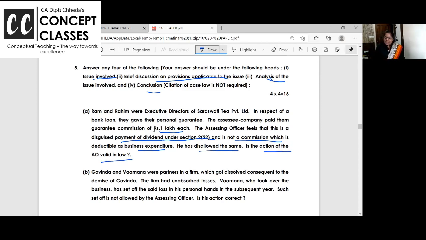And he is saying that if you would have not paid this, you would definitely make the payment of the dividend. I hope you are getting, right? So in that case, who is correct? Is the AO correct in saying that no, you cannot pay the commission, or can we pay commission to the directors not for their work and all, because they are giving guarantees? Is it in the form of deemed dividend, and how?